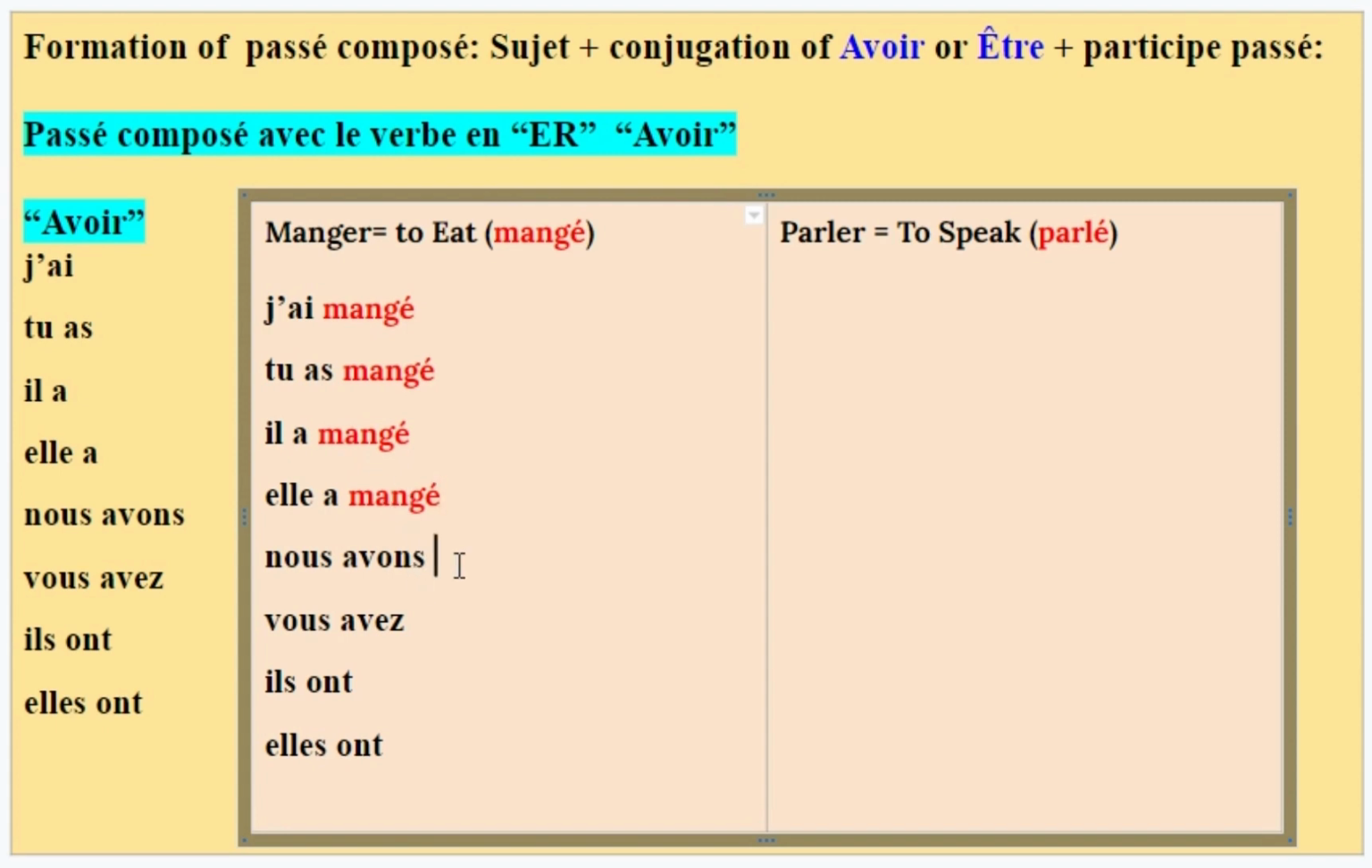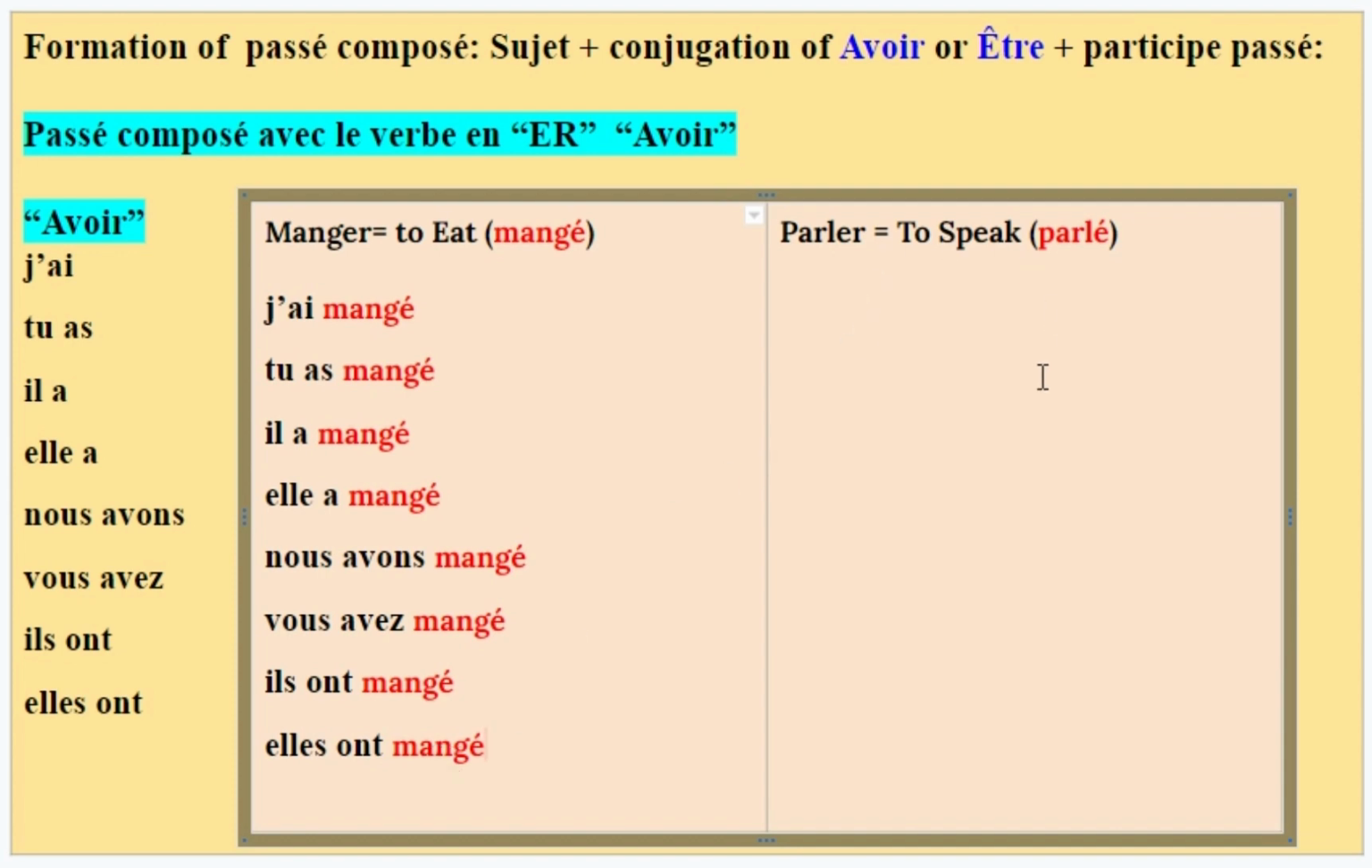Nous avons mangé. We have eaten. Vous avez mangé. You, plural, you have eaten. Ils ont mangé. The plural for the masculine. They have eaten. Elles ont mangé. They have eaten, plural for the feminine.